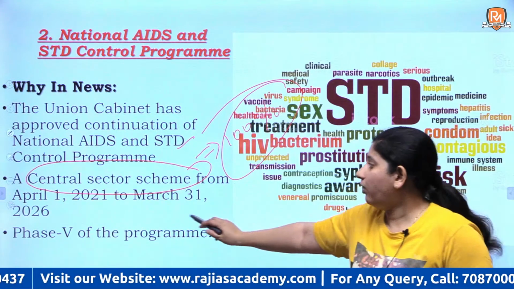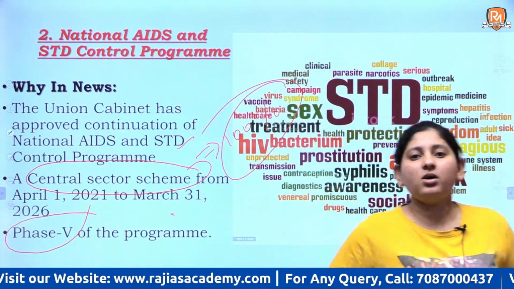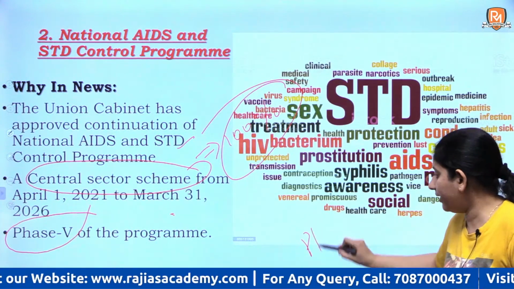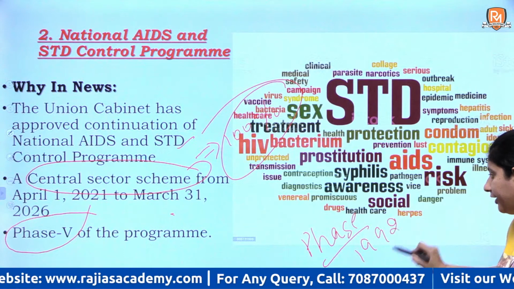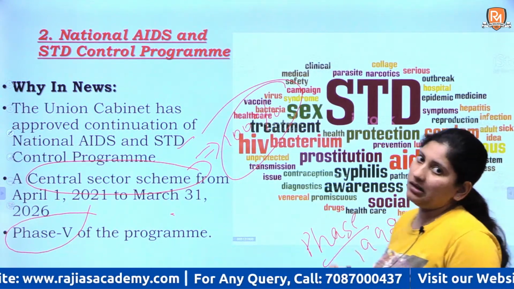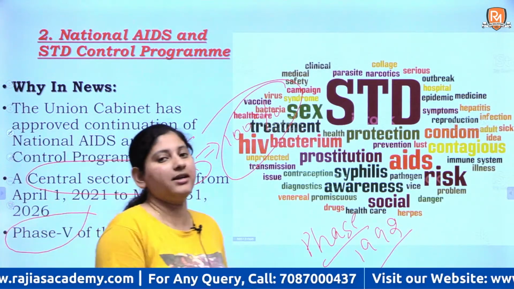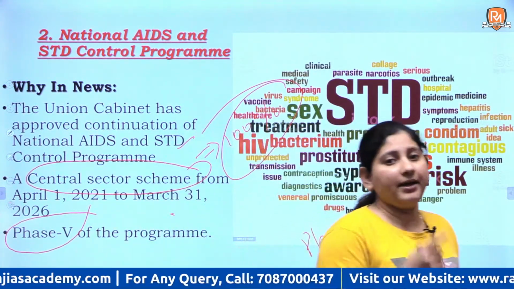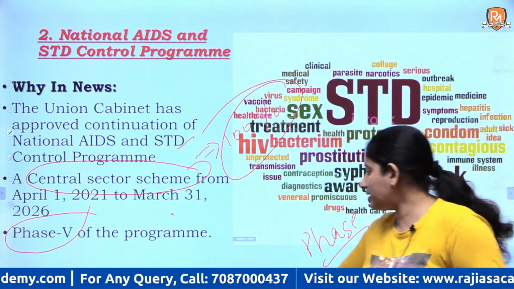Okay. Now, this is the 5th phase of the program. Phase 1 was implemented around 1992. Ever since then, this program has been implemented and extended further by a couple of years, because it has been a huge success.